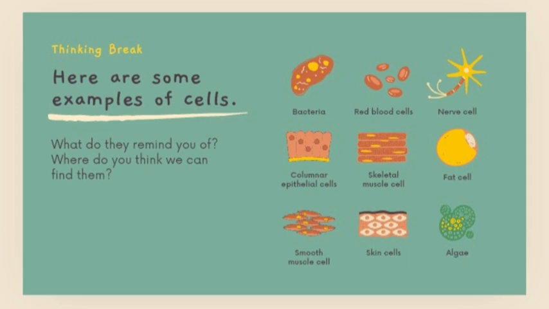Here are some examples of cells. What do they remind you of? Where do you think we can find them? Bacteria is the smallest cell, and red blood cells are found in our body, and nerve cells are also found in our body. Skin cells, smooth muscle cells, all these cells are present in our multicellular bodies like human beings. Okay, the columnar epithelial cells, algae, fat cells, everything.